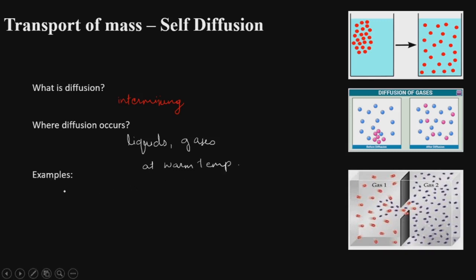Let us see some of the examples of diffusion. The first example we can see is of the smell of perfumes or any other smell. This smell diffuses very quickly in the atmosphere, and it is detected by people on the other side also. In the same way, oxygen, which is inhaled air, diffuses through the lungs and into the bloodstream. The oxygen is then transported throughout the body. So this is how the phenomenon of diffusion takes place because of the transport of mass, that is the molecular mass.